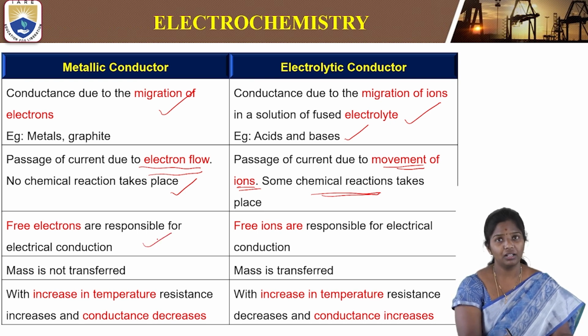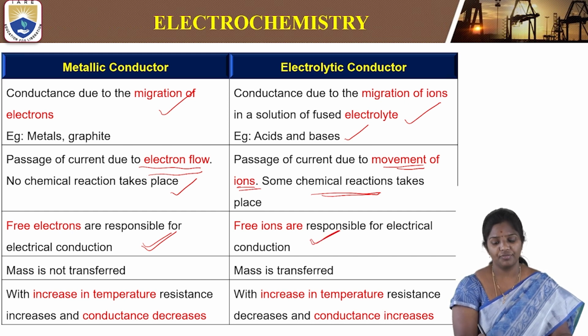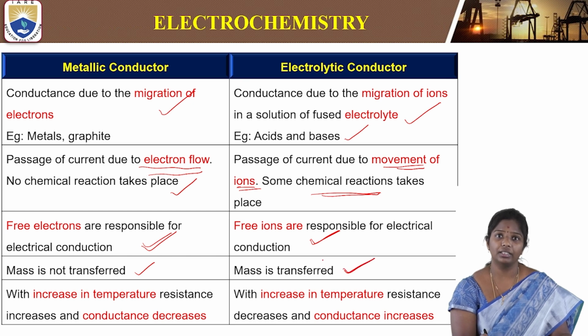In metals, free electrons are responsible for the electrical conduction. In ionic conductors like electrolytic conductors, free ions are produced that help in conducting electricity. Therefore, there is no mass transfer in the metals. However, mass is transferred in the electrolytic conductor, because the ions are nothing but the transfer of mass.